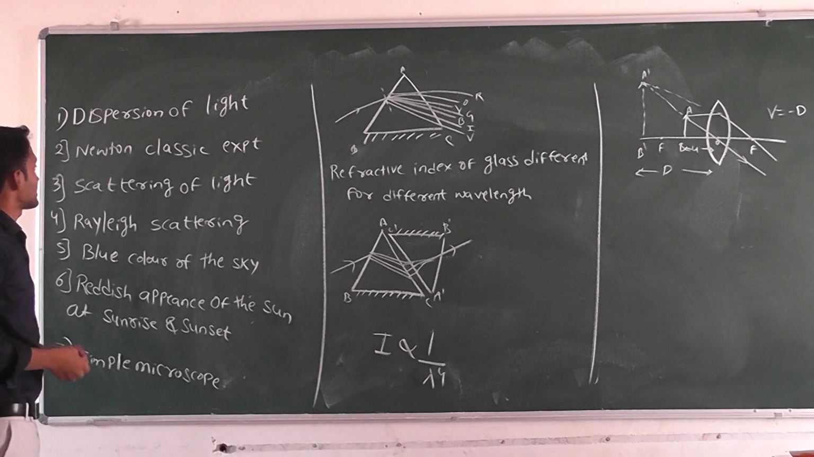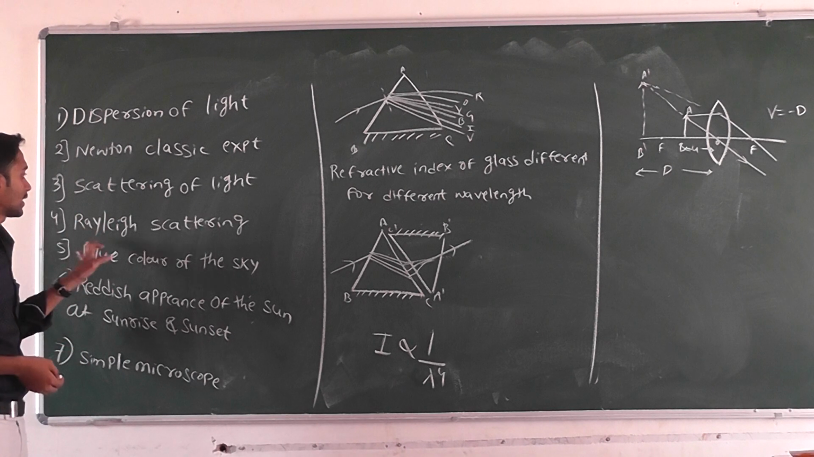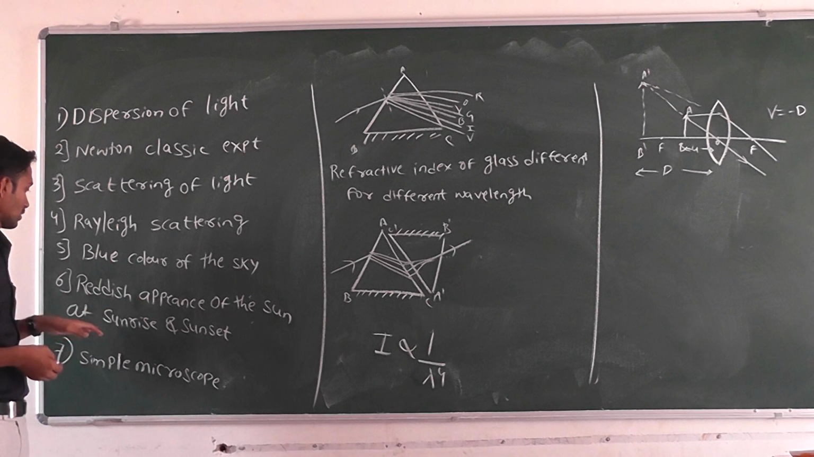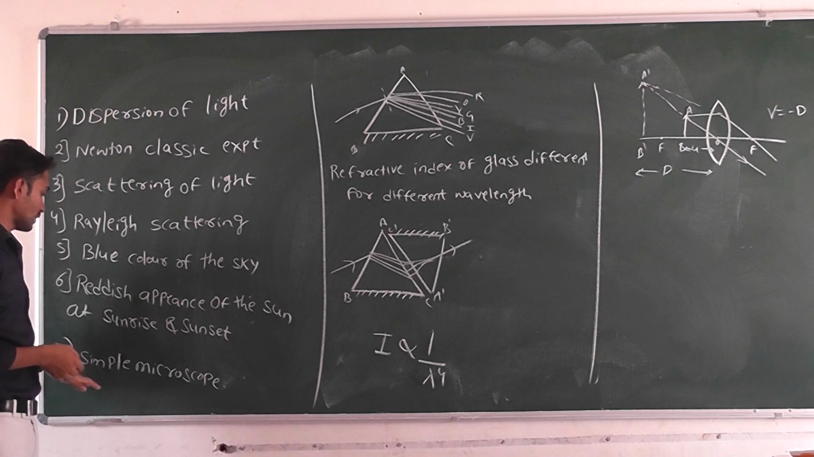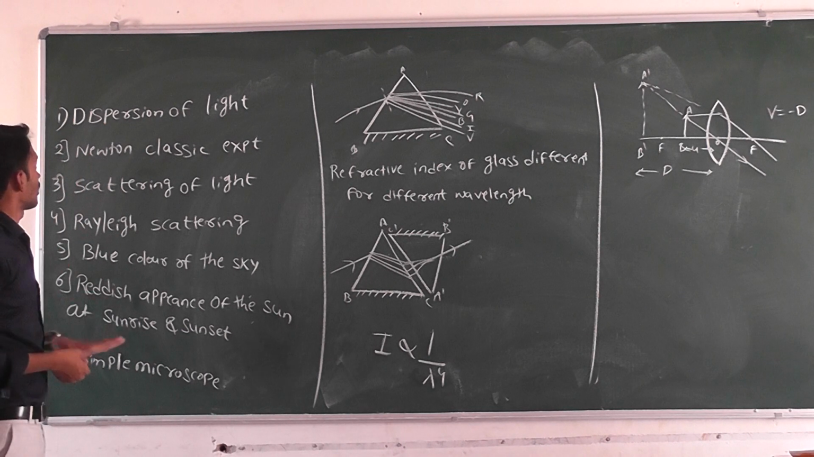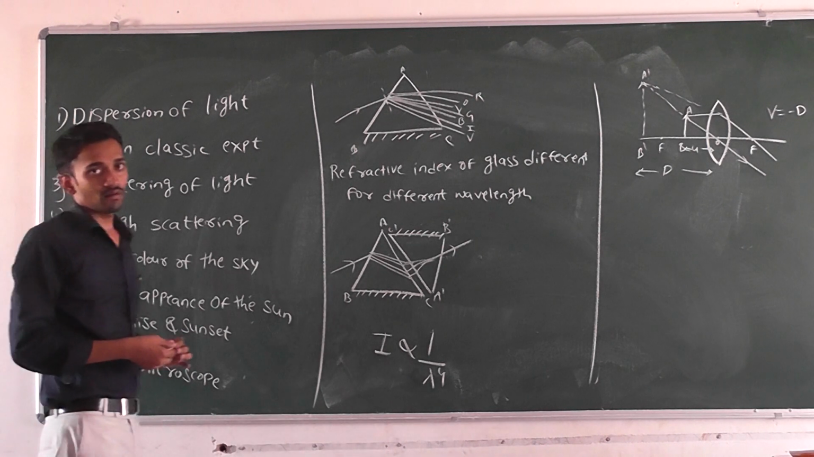Of light, Newton's classic experiment, scattering of light, Rayleigh scattering and the blue color of the sky and reddish appearance of the sun at sunrise and sunset, and the simple microscope. So in today's class we will discuss the following things. First one, dispersion of light.